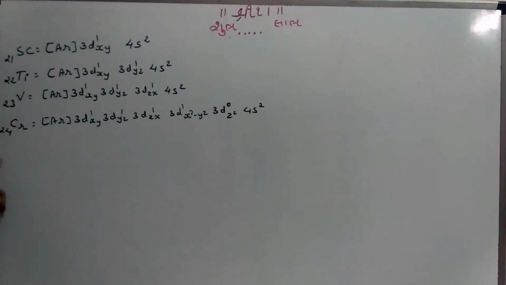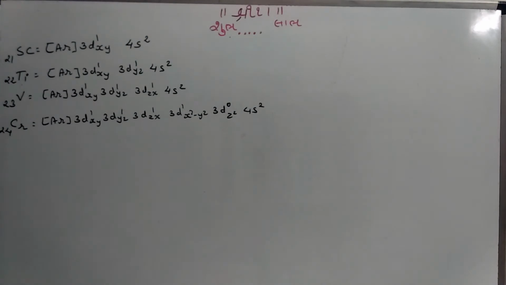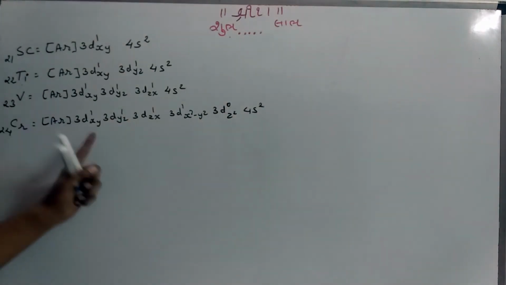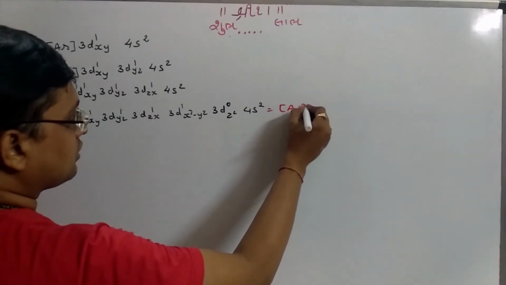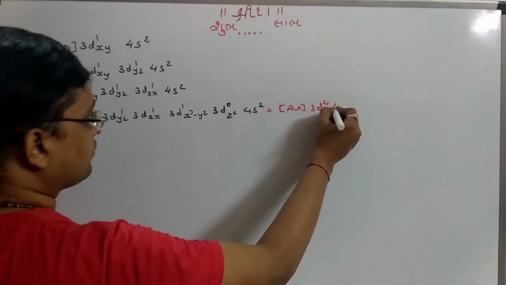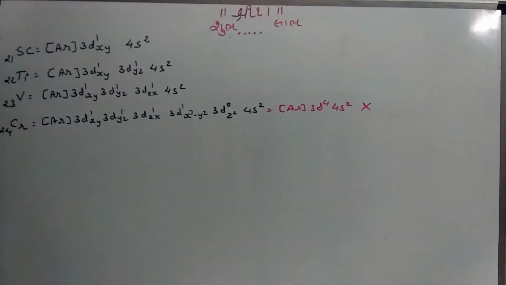So according to our rule, the electrons are filled like this, but as I told you, there are certain exceptional cases, and this one is the first exceptional case. Actually, according to our rules, that is Aufbau, Pauli's and Hund's law, the configuration required is argon core 3d4 4s2, but this configuration does not satisfy the stability of chromium.